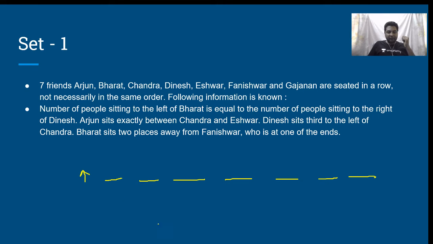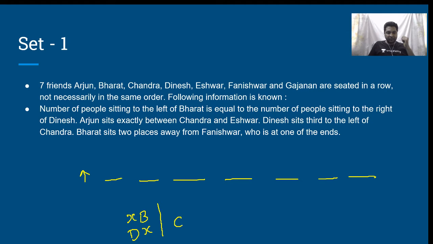Number of people sitting to the left of Bharat, okay, is equal to the number of people sitting to the right of Dinesh. Okay, so this is one constraint. Then Arjun sits exactly between Chandra and Ishwar.